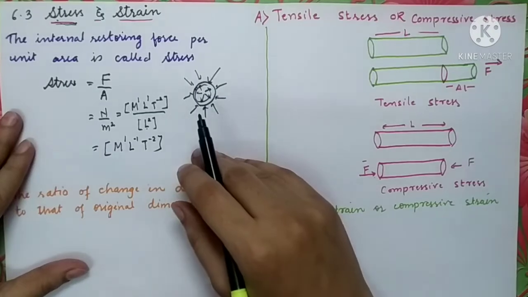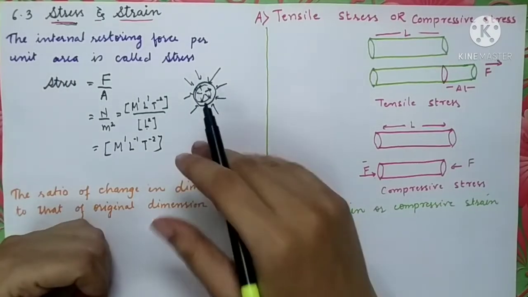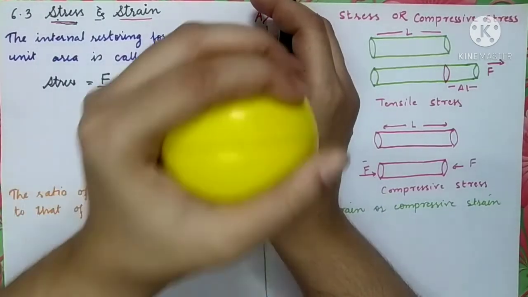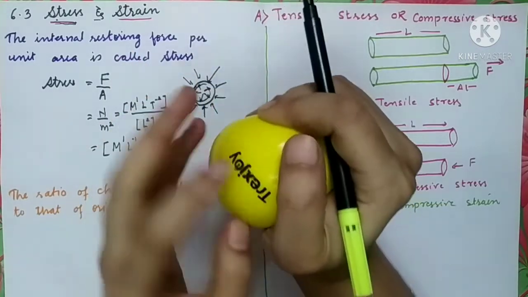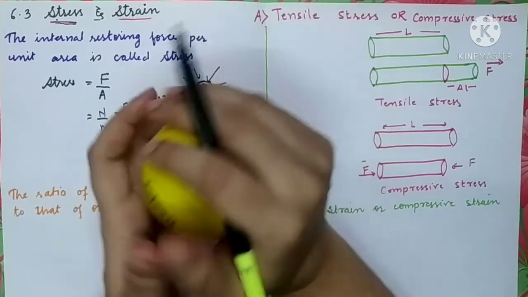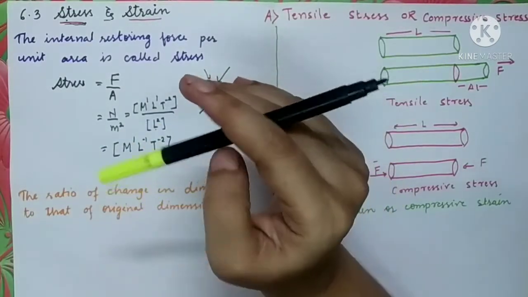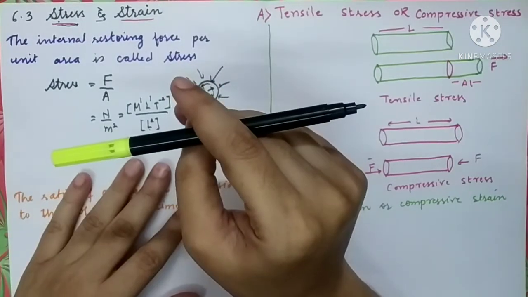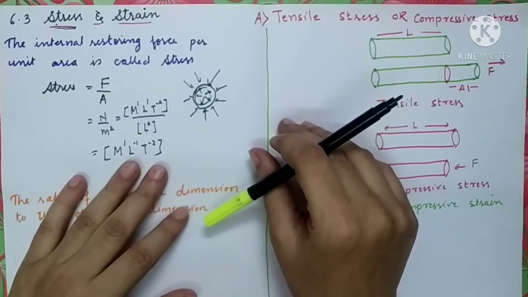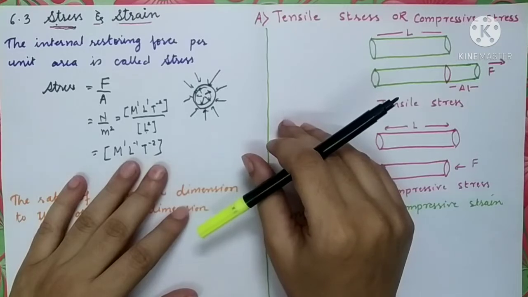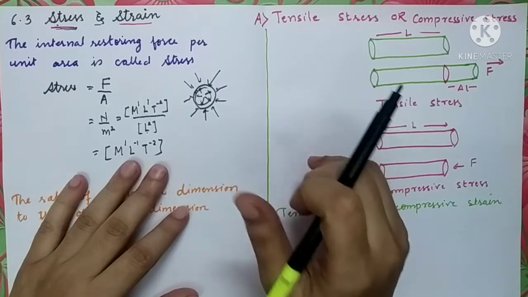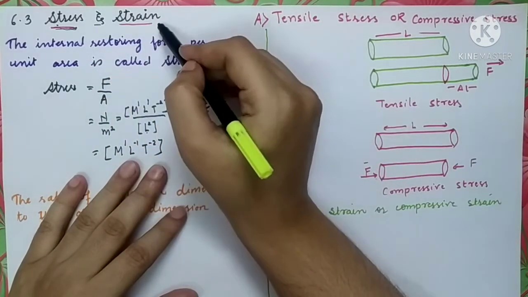Similarly, another quantity that we will have to measure is called strain. Strain is nothing but this: when I apply the deforming forces, there is a change in the shape of the object, there is a change in the size of the object. If it is an elongated object, there will be a change in the length of the object as well. So these deforming forces cause a change in shape and size and length of the object and the volume of the object. We will have to measure these changes, and those changes will come under the quantity called strain.